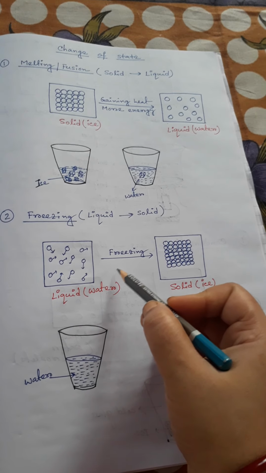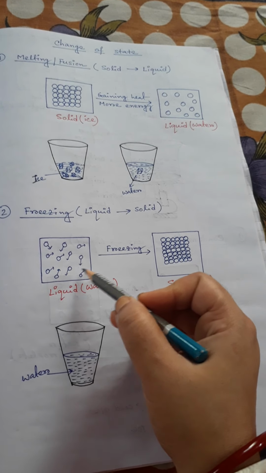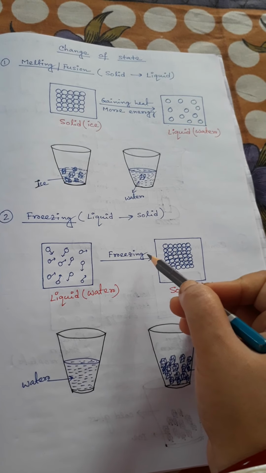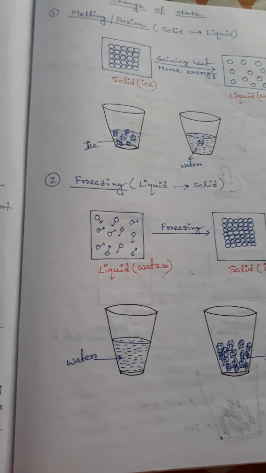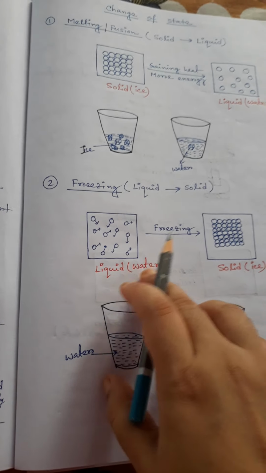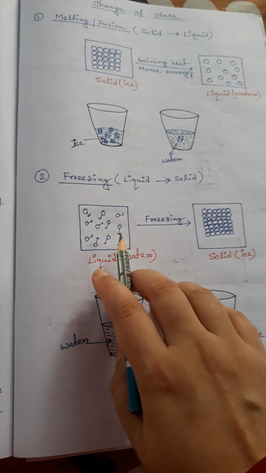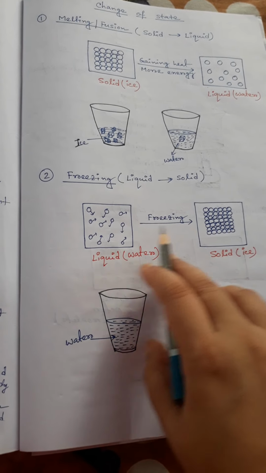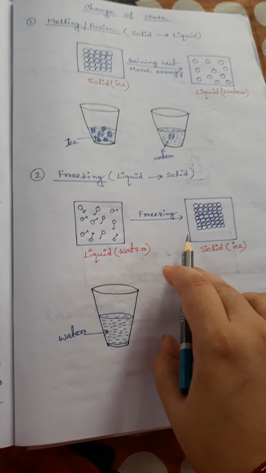When a liquid is cooled, the molecules moving around in the volume of liquid lose kinetic energy and slow down. Eventually the force of attraction becomes strong enough to lock them into their fixed position. At this point the liquid becomes solid, in which the molecules vibrate at their fixed position.